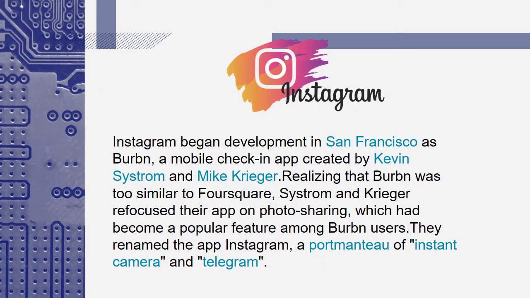History of Instagram. Instagram began development in San Francisco as Burbn, a mobile check-in application created by Kevin Systrom and Mike Krieger. Realizing the app was too similar to Foursquare's system, Systrom and Krieger refocused their application on photo sharing, which had become a popular feature among Burbn users. They named the application Instagram as a portmanteau of instant camera and telegram.